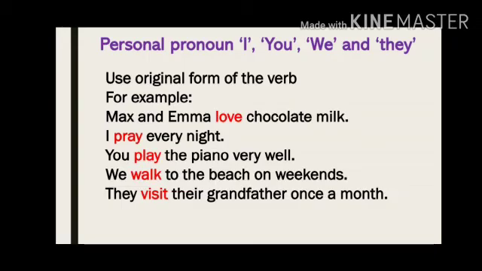We walk to the beach on weekends. They visit their grandfather once a month. The words love, pray, play, walk and visit are in their original form.